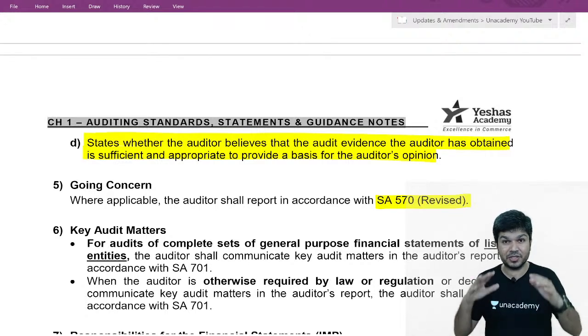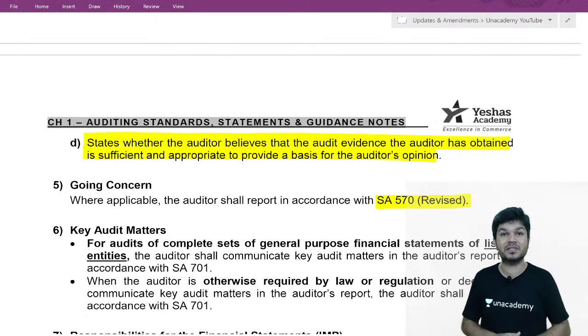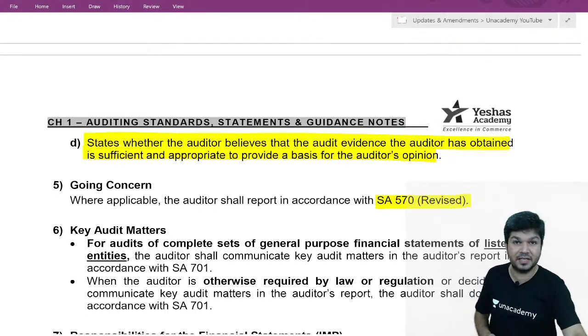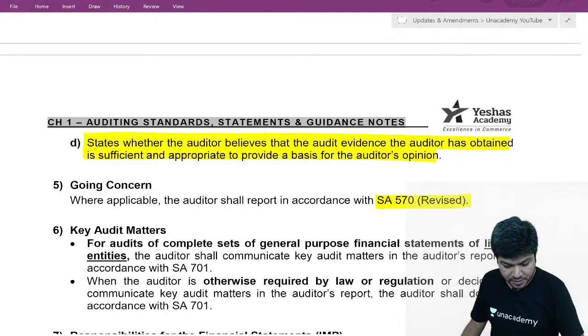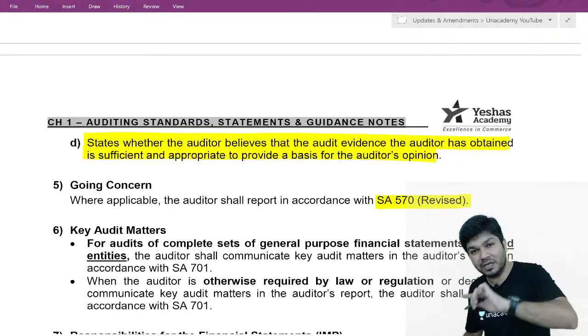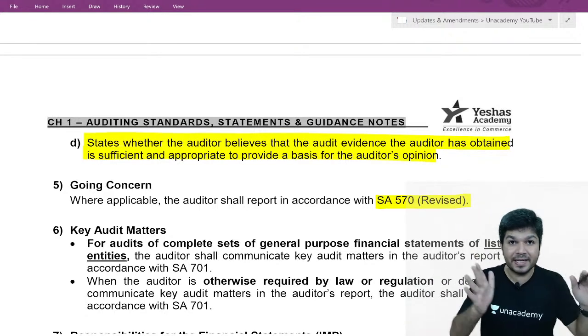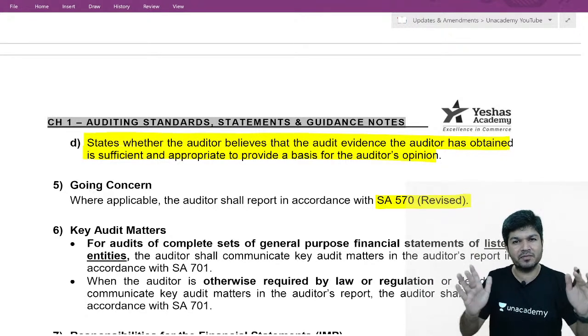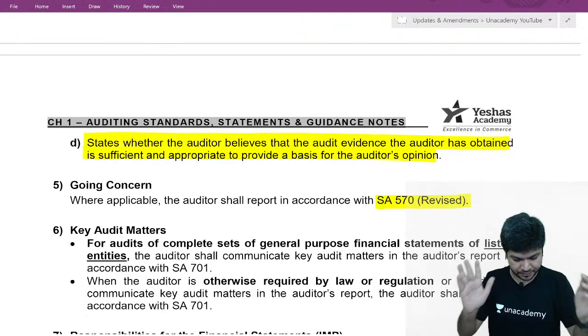This is only if there's a material uncertainty related to going concern adequately disclosed. So this may not come for all, it's only for a few.